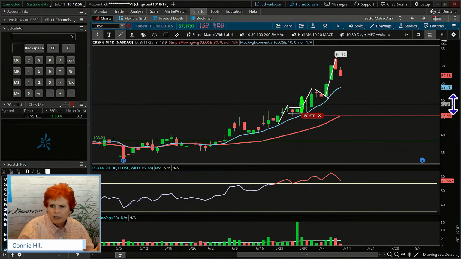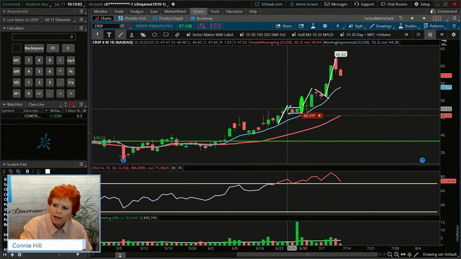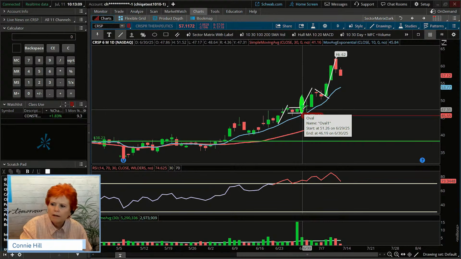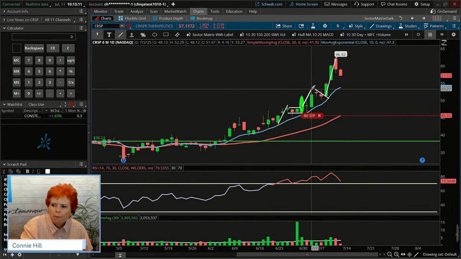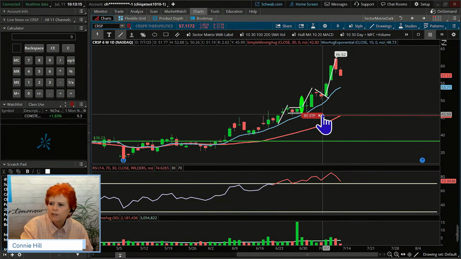All right, this stock. We got in here a couple weeks ago. We got in on a breakout of a flag, right? It had run up, it was consolidating sideways, and we got in on this pop. And actually, towards the end of the day, it pulled back a little bit. It did not march all the way to the target. We thought maybe it could based on the height of the flagpole.